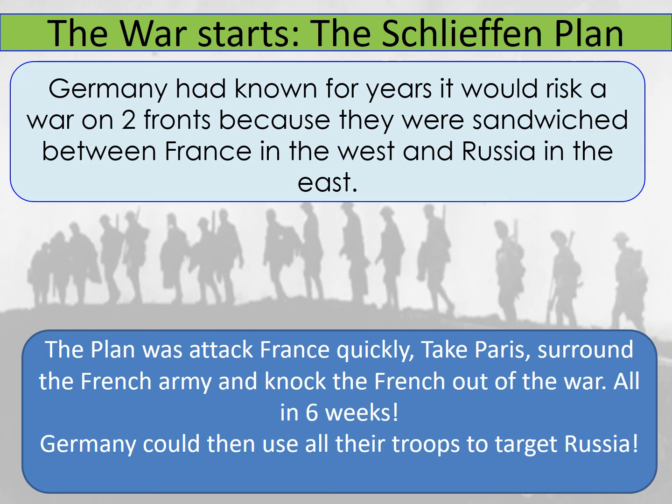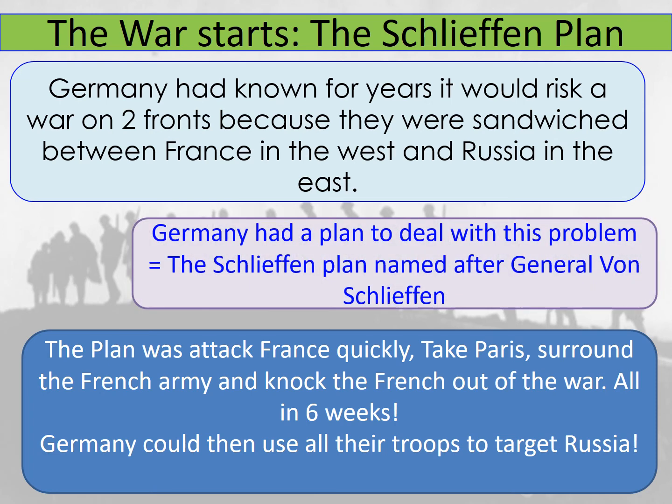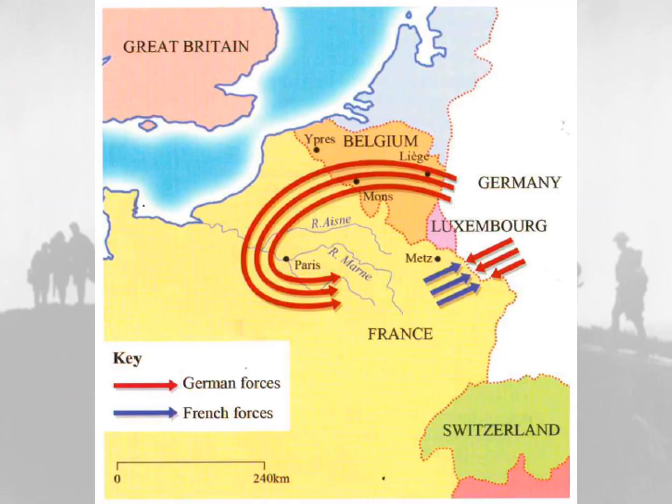And then Germany thought they could use all their troops to target Russia. So the plan to deal with this problem was called the Schlieffen Plan. It was named after the man who came up with it, General von Schlieffen. So the plan, as you can see here on the map, was this. To attack France, they were going to use some troops as a distraction to fight them on the border just down from Luxembourg. And the rest of the troops, they would go through neutral Belgium, because remember, Belgium's a neutral country at this time. So they'd go through neutral Belgium, and then they'd be into France, take Paris, and they would be around the back of the French army as well. So they'd be sandwiching the French army in there. So it was almost like a right hook through Belgium and into France.